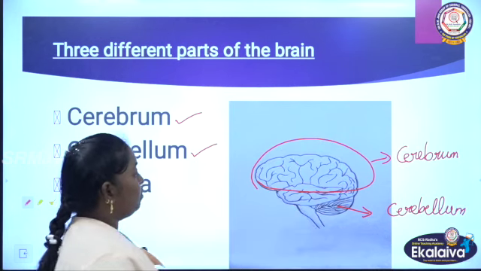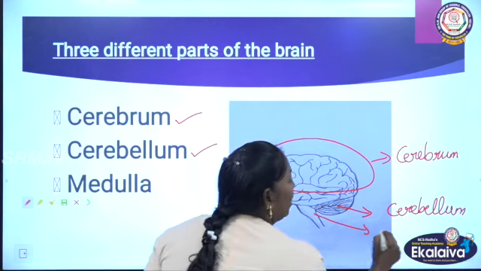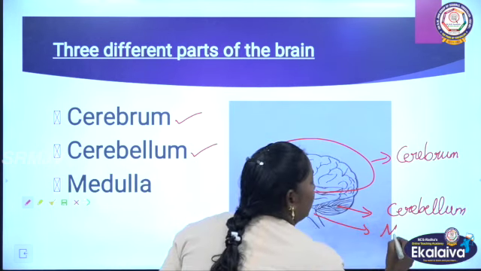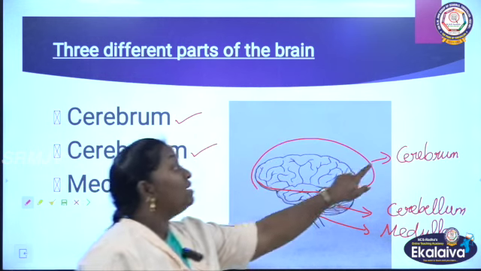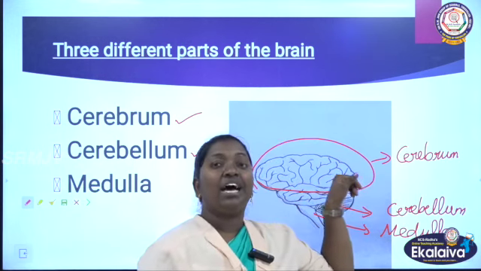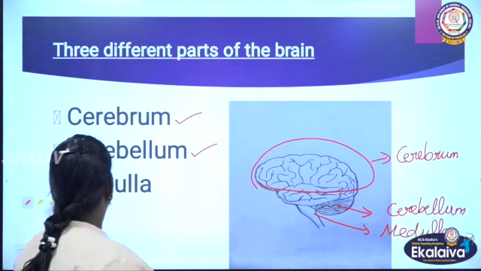And below the cerebellum, here the part is called medulla. This is medulla oblongata. So this is how our brain is completely made up. There are three parts of the brain: cerebrum, cerebellum and medulla. Most of the part is covered by a part of the brain called cerebrum. So you can call this the largest part of the brain.